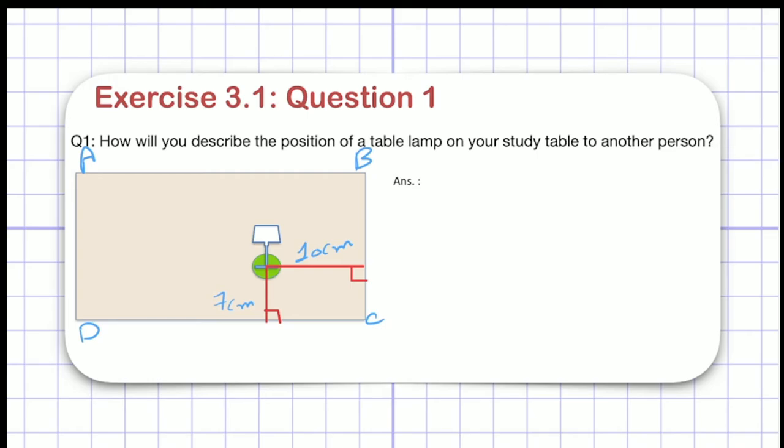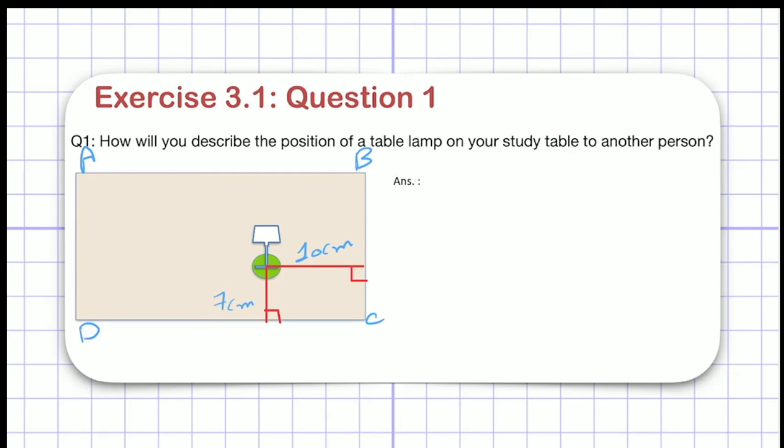Now, once you find the distance of this lamp from these two sides, I just have to write the answer. I just have to tell the other person that the lamp is at a distance of 7 centimeter from side DC and at a distance of 10 centimeter from side BC, right? So it is my easy answer.